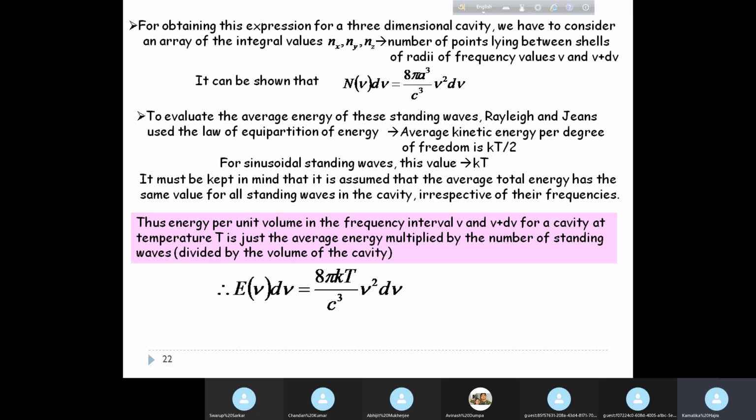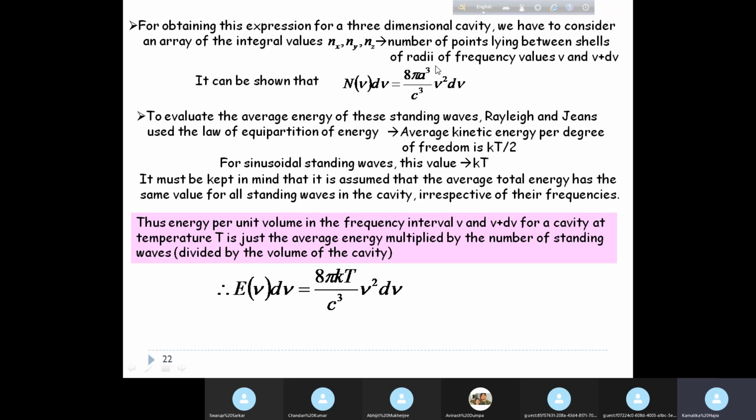So that we get E mu d mu equal to 8 pi kT by c cube into mu square d mu. How do we get this? We multiply n mu d mu with kT, so that we get 8 pi a cube kT by c cube into mu square d mu, and then we divide by the volume, where a cube is the volume.